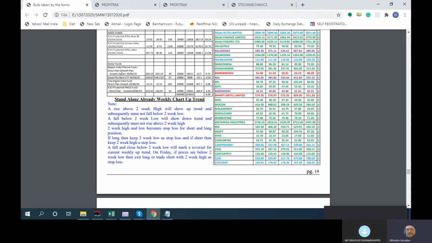Then once again in June, we started adding sector funds. Sector funds in the July updates were based on the June closing. So we added Nippon Dendro Pharma, which has still not moved up. Kotak PSU Bank is a dark horse we want to bring in, because we think public sector banks are really at the lower end of the cycle.